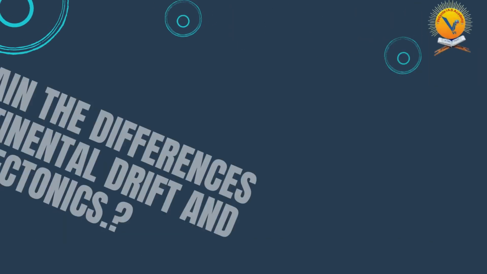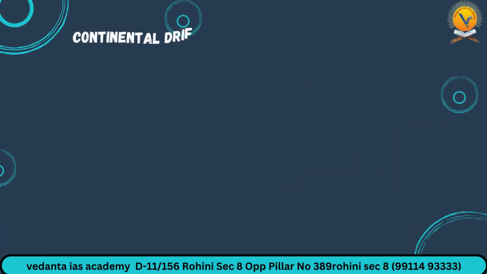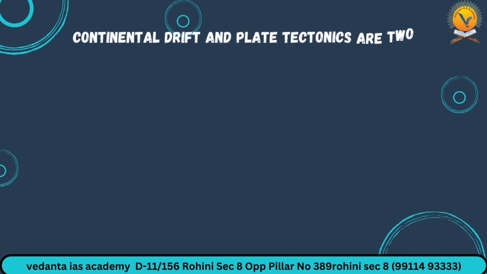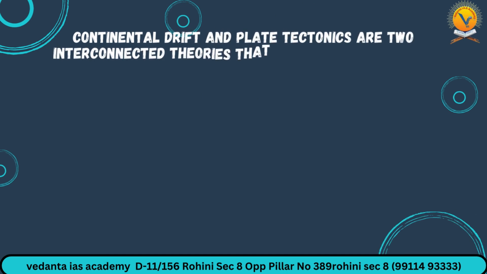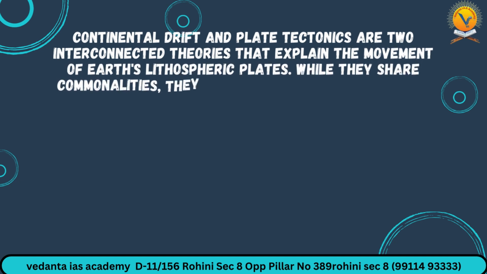Question number 2. Explain the differences between continental drift and plate tectonics. Let's see the answer. Continental drift and plate tectonics are two interconnected theories that explain the movement of Earth's lithospheric plates. While they share commonalities, they also have distinct differences.